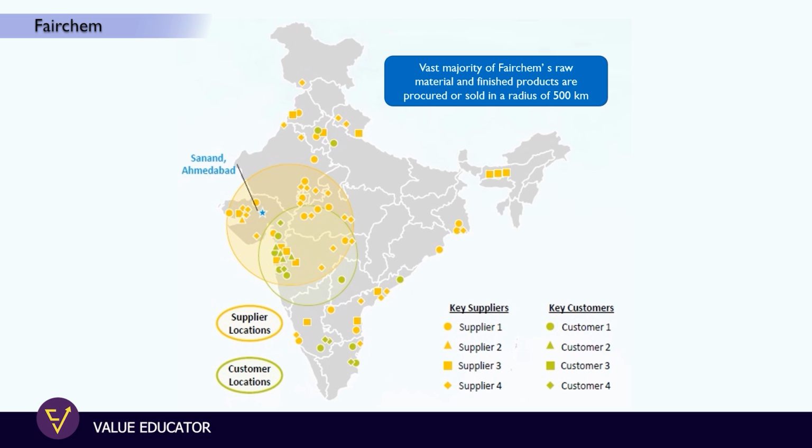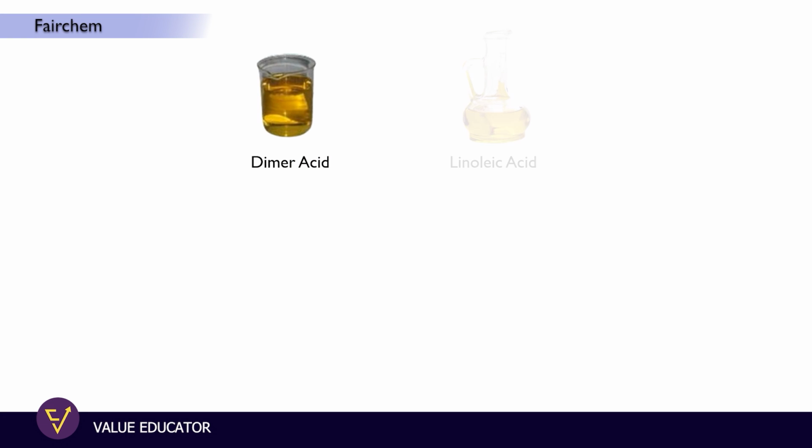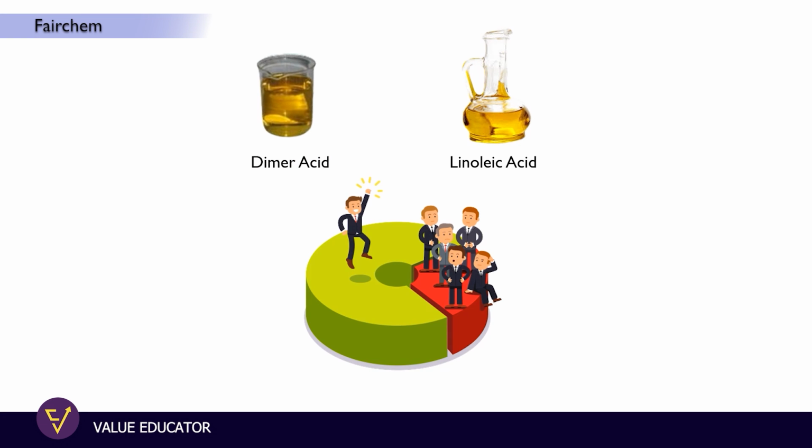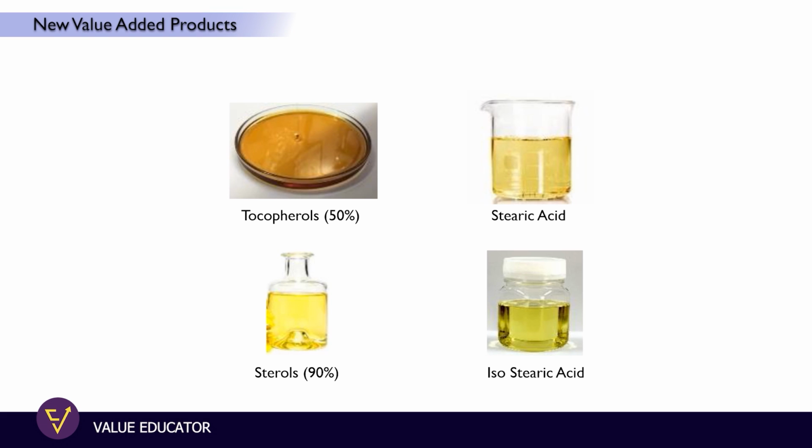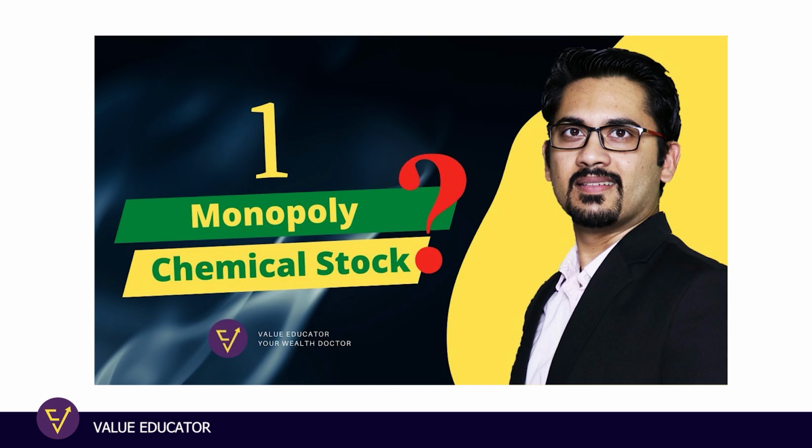Fairchem Organics is in the production of dimer acid and linoleic acid, where they have an absolute monopoly. Over the period of time, Fairchem Organics has been able to increase their capacity substantially, and currently they have expanded their capacities from 90,000 metric tons to 1,20,000 metric tons, where the full capacity utilization will happen in the next 2 to 3 years. Apart from that, Fairchem Organics will also be additionally launching certain new products with better margins. I have created a very detailed video on Fairchem Organics which you can watch on my YouTube channel.